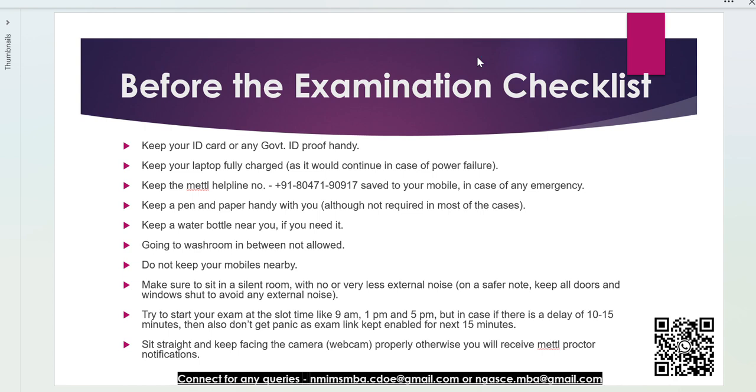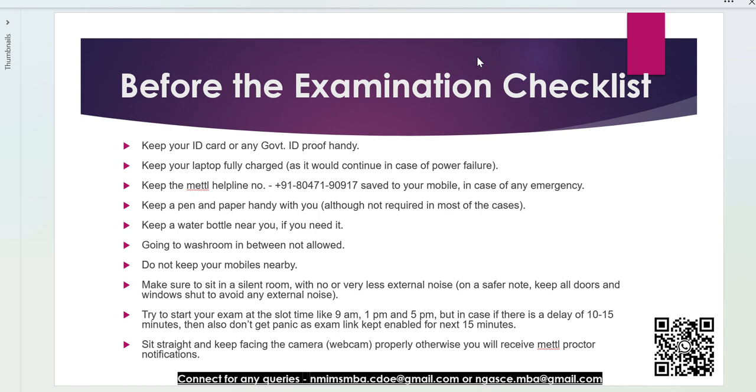Next, keep a pen and paper handy with you, though it's not required in most cases. For a few of the subjects where we need to solve some questions, you can keep a pen or paper with you, but you will mostly solve it on the screen, or maybe you can use it a little bit, but not much. You will get a lot of MCQ questions where you need to solve numericals.